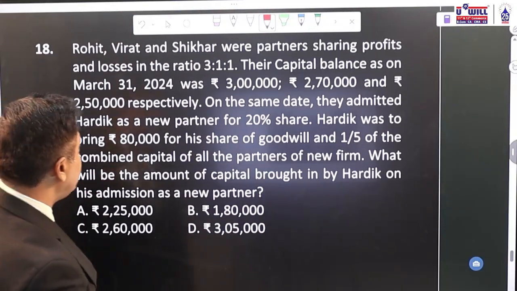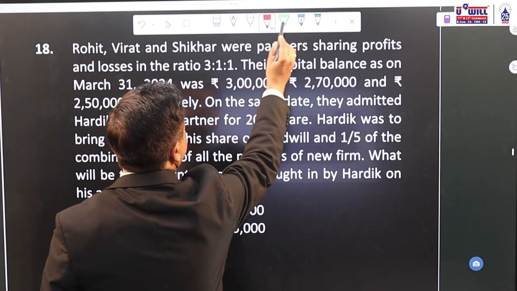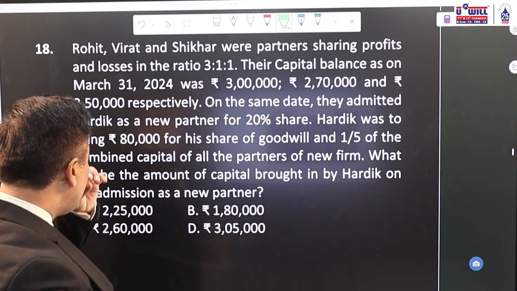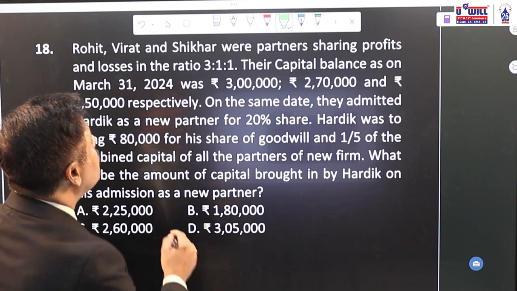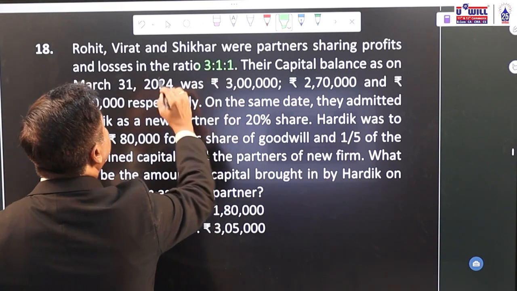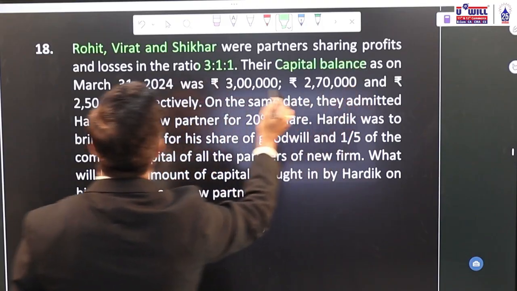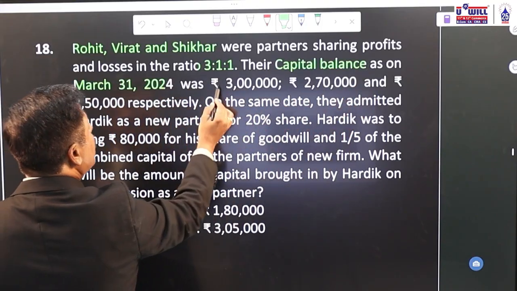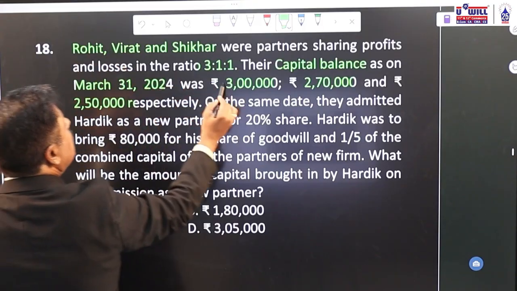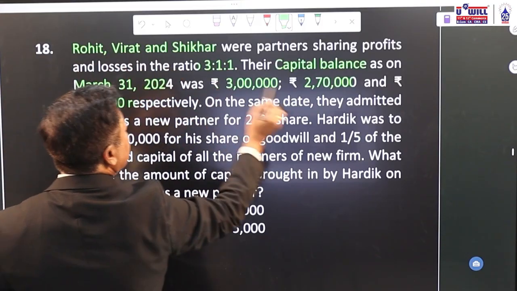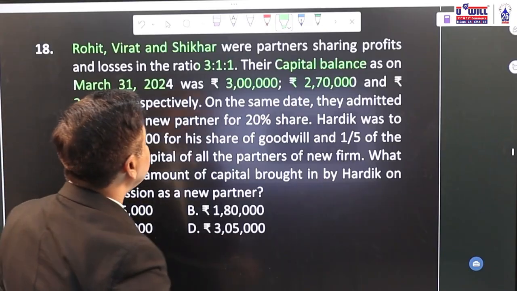Question number 18. Rohit, Virat and Shikhar were partners sharing profits and losses in the ratio of 3:1:1. Their capital balances as on 31st March, end of the year, were Rohit 3 lakhs, Virat 270, Shikhar 250.